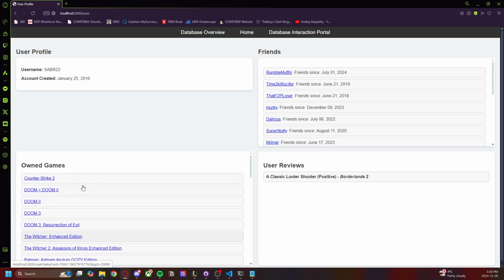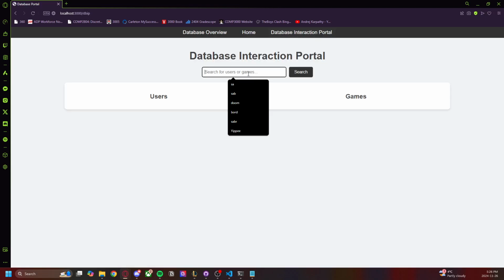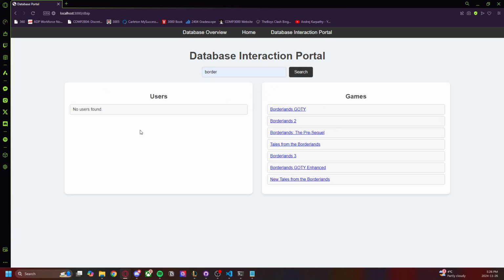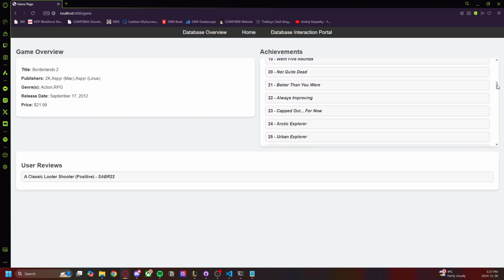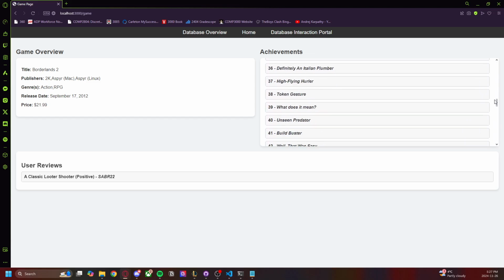So if we go to a secondary use case of looking at the game's interaction view, we can do this in one of two ways. We can either do it from searching through the portal. We can see no users have that name, but we can find the game Borderlands 2, which has a review left by my profile, consequently, and then also different bits of information about the game itself and all the achievements listed in the game that we can see.